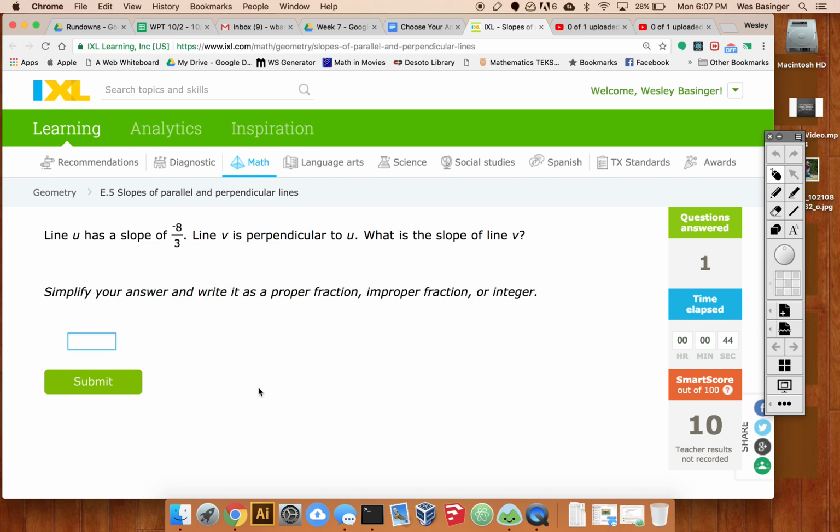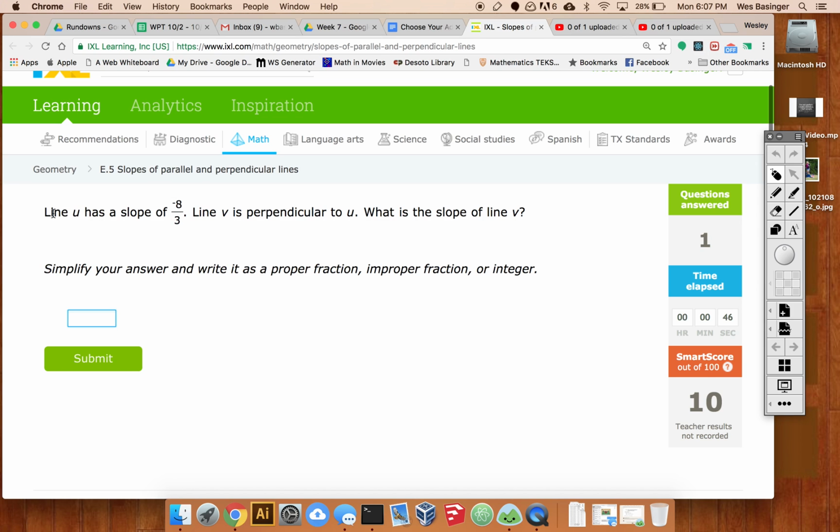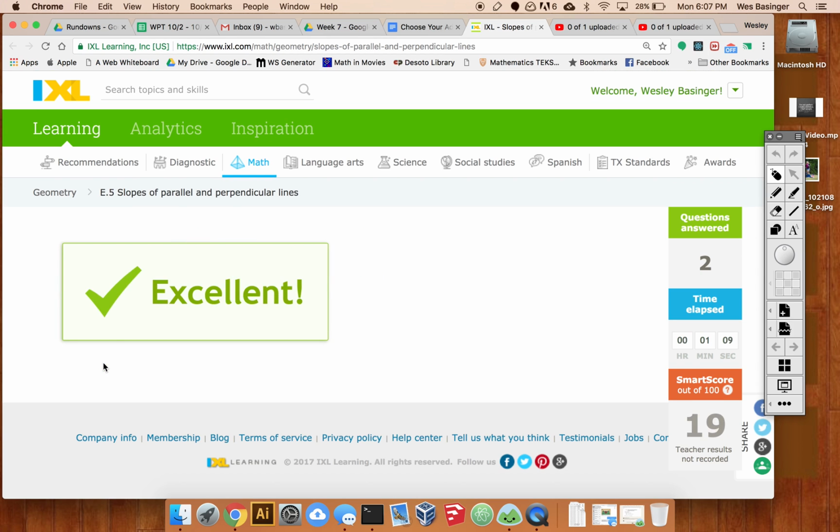Okay, on this one, it has line U, slope of negative 8/3, and we want perpendicular to U. So you do the negative reciprocal. So, let's start. You flip the sign. If this started negative, then you go positive, and then you take the fraction and flip it. So if it started 8/3, then you flip it to 3/8. So we're just going to flip that to 3/8.